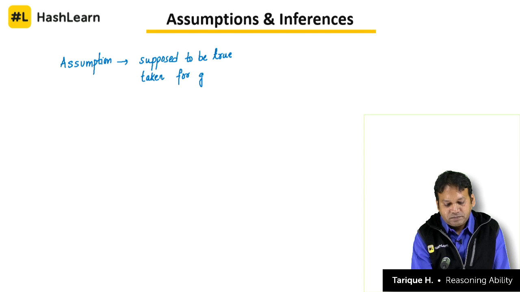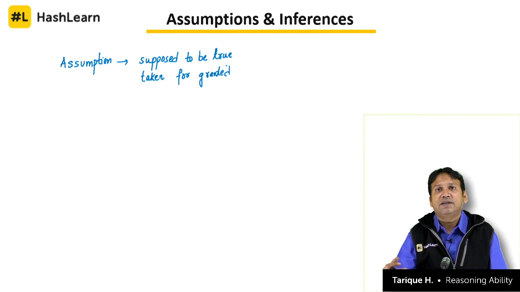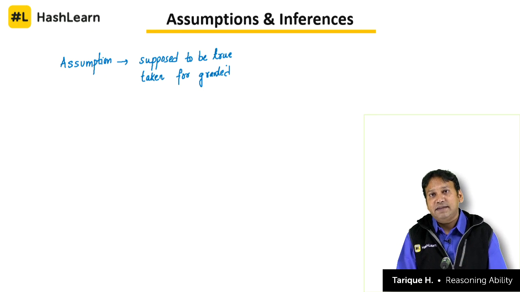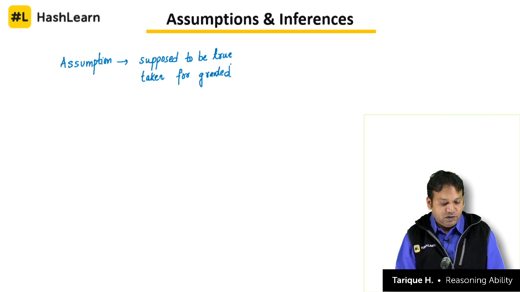For example, every day you start from your home, let's say to go to your college or office. You start from your home at 9 o'clock and you reach your office at 10 o'clock or your college at 10 o'clock. So it takes you 1 hour on Monday, 1 hour on Tuesday. Now you assume that it will take 1 hour every day. So when you start from your home on, let's say, Wednesday, you again start at 9 o'clock because you take for granted that it will take you 1 hour on Wednesday also. If it took 1 hour on Monday and 1 hour on Tuesday, it will take 1 hour on Wednesday. This is what you are in a way assuming. So it will take 1 hour based on certain assumptions, that is the inference you are making.